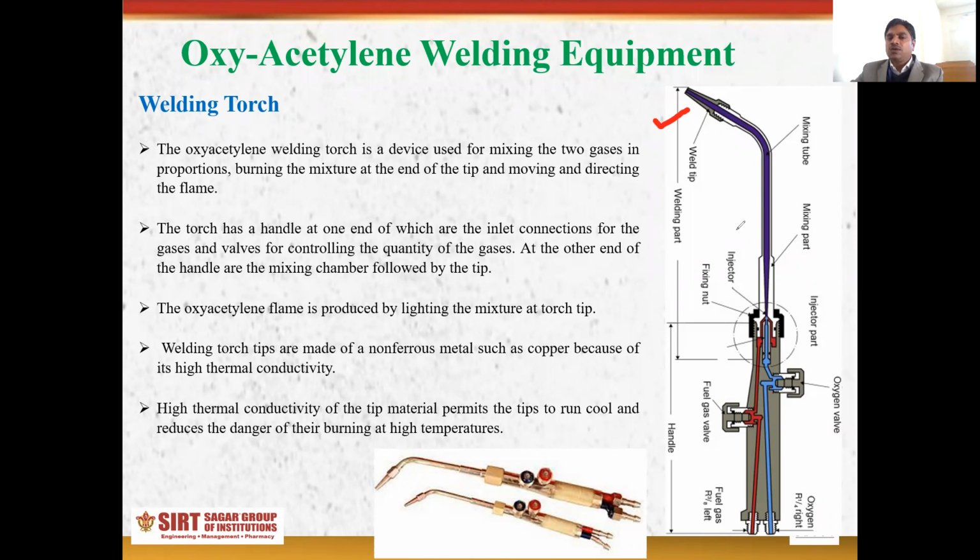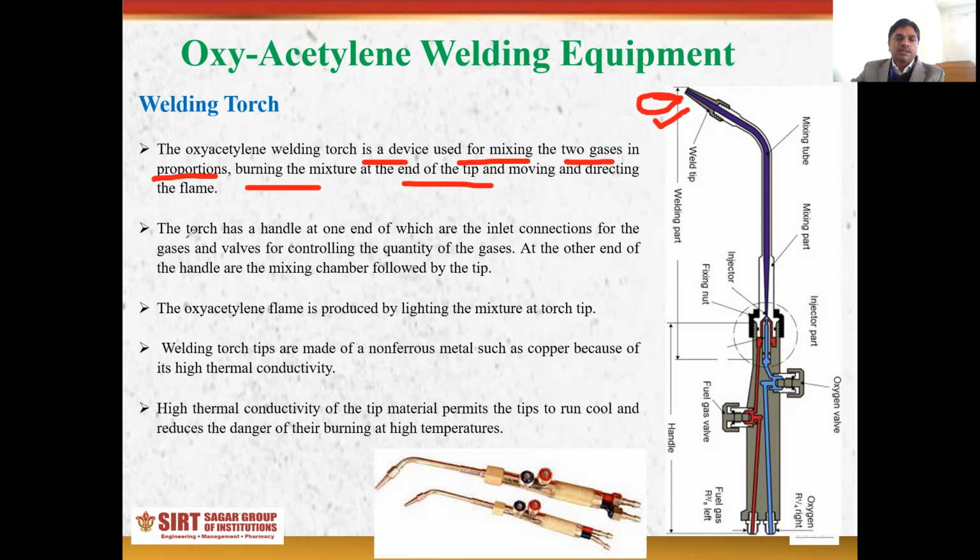Simply, a welding torch is a device used for mixing the two gases in proportion for the purpose of burning, and the burning happens at the tip of the torch. This one is the tip of the torch, and here the flame is produced.